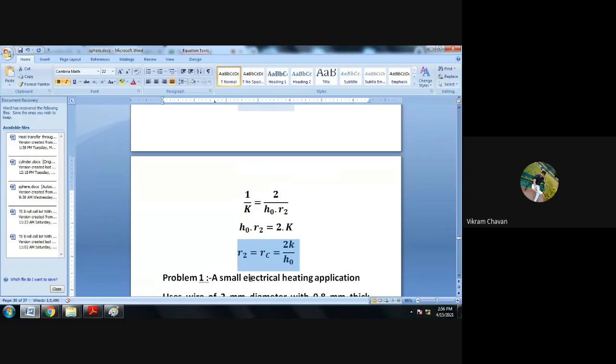For the cylinder, the critical radius of insulation is nothing but k divided by h naught. But for the sphere, the critical radius of insulation is 2k divided by h naught. Remember this particular point. It is an important equation, an important formula with respect to your final examination and your GATE examination also.